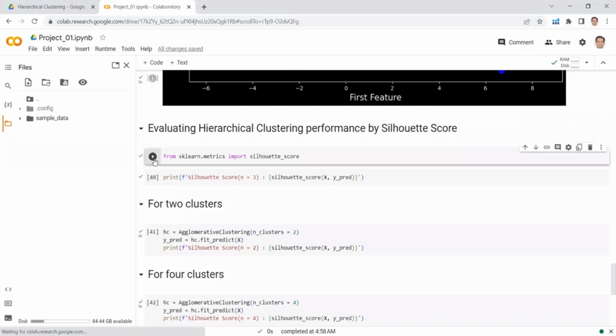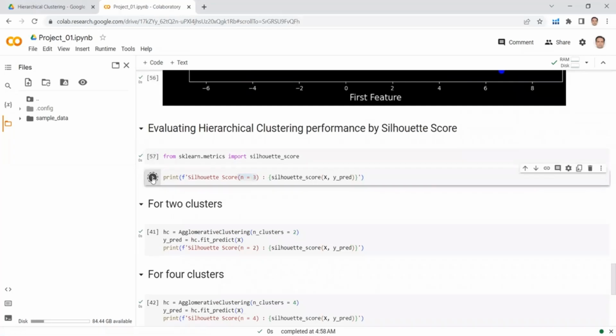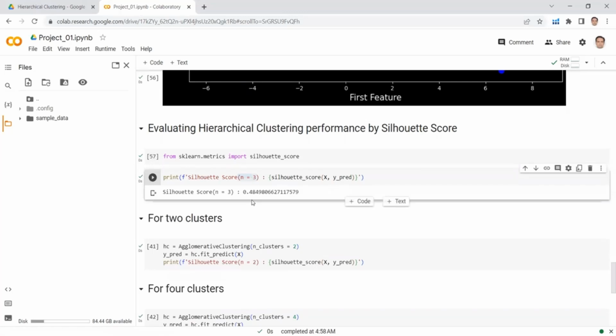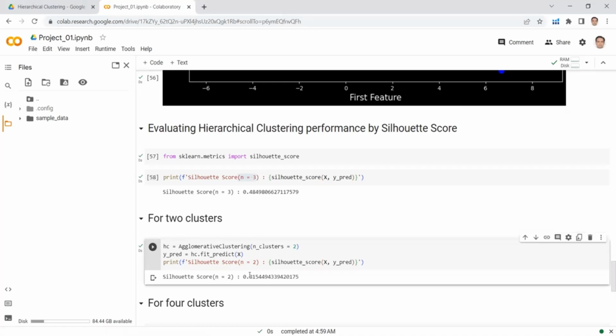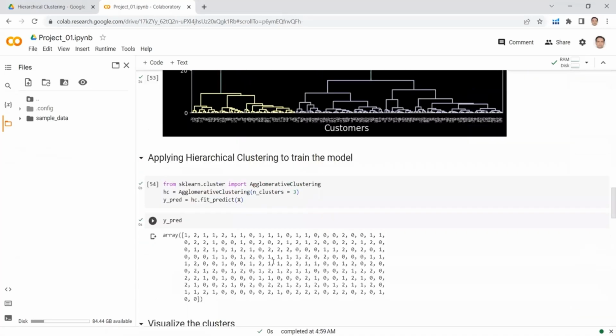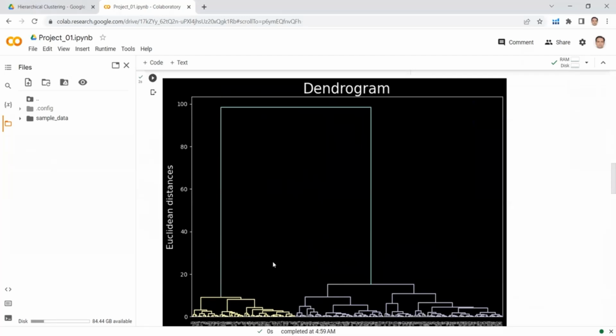If I run this cell and calculate the silhouette score for n equals 3, the silhouette score is 0.4849. This score is very low. It is not close to 1. Let's calculate the silhouette score for number of clusters equals 2. If I run this, now this score is very high. It means I have selected the wrong number of clusters from the dendrogram.